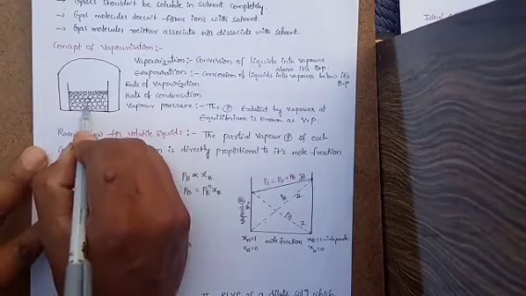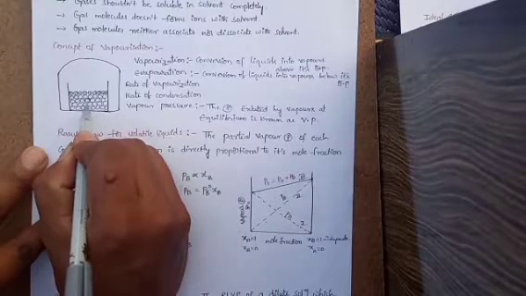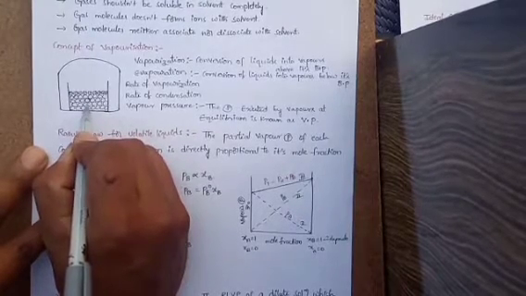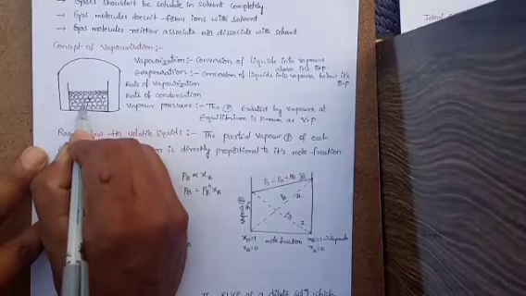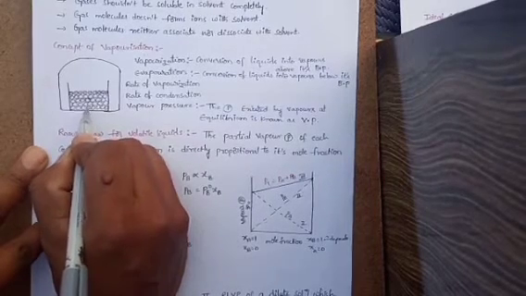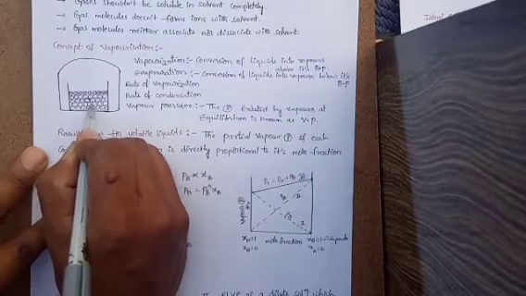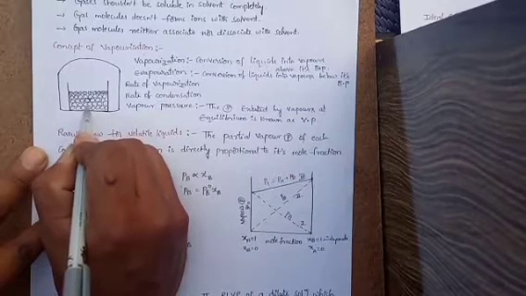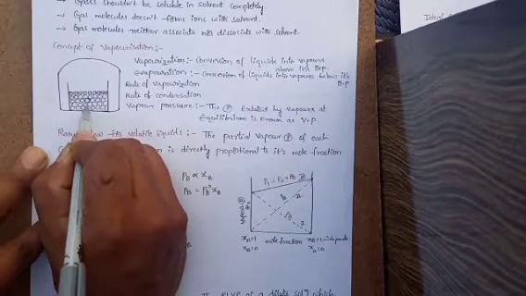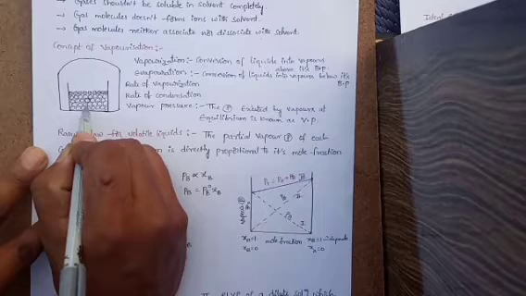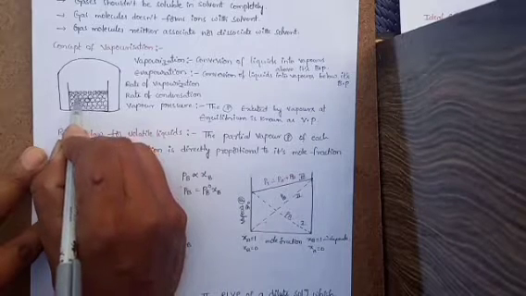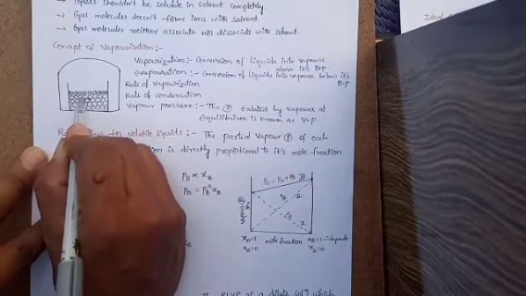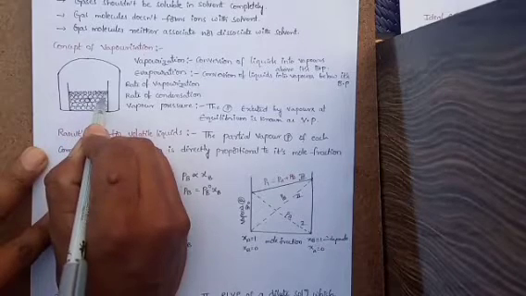Think that this red mark liquid molecule is present in the bulk. This liquid molecule is attracted by the other liquid molecules from its surroundings, so it has less kinetic energy. But what about the liquid molecules present at the surface of the liquid?